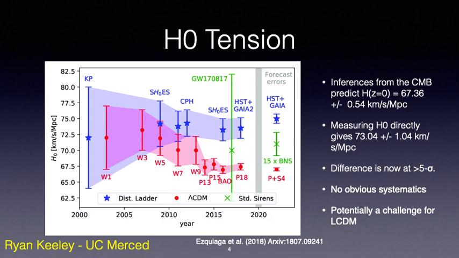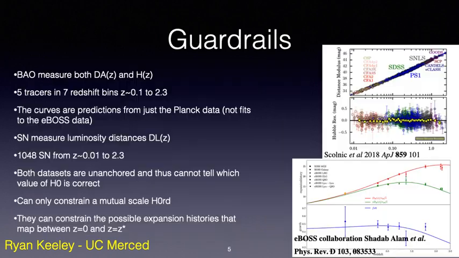However, the more interesting resolution to the tension is new physics. These solutions often come in two not mutually exclusive categories, whether the physics plays a role at high redshift or low redshift. And to be clear, by high and low redshift, I mean pre and post recombination. Common low redshift proposals include curvature, evolving dark energy, and dark matter-dark energy interactions, and common high redshift proposals include early dark energy, interacting neutrinos, features in the primordial power spectrum, and primordial magnetic fields.